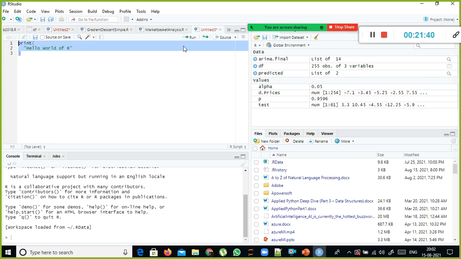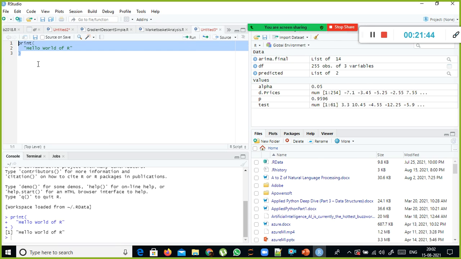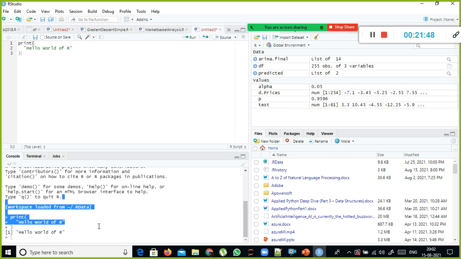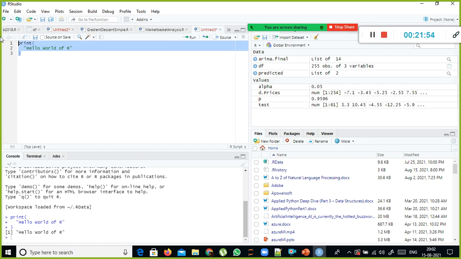You just press run. The output of this script, you can find in the console. This is called your console window, and you can see the output of your command here.